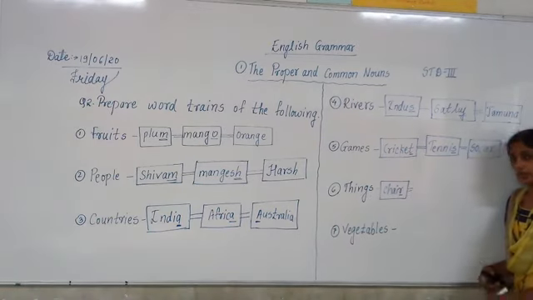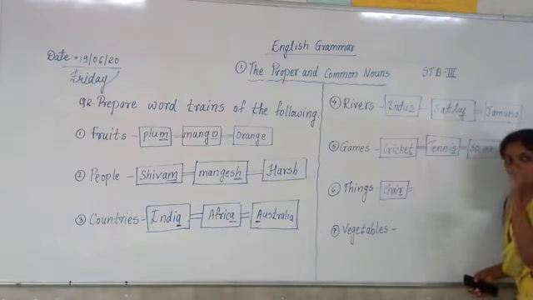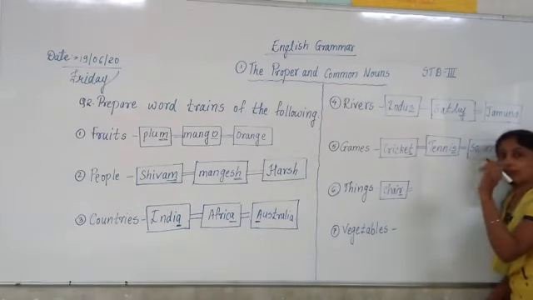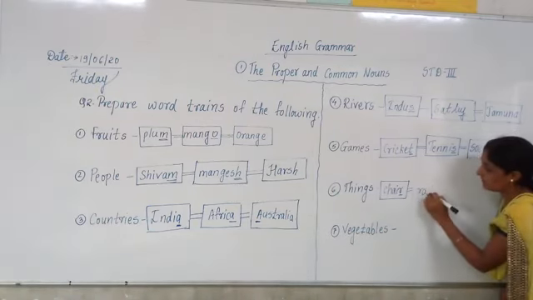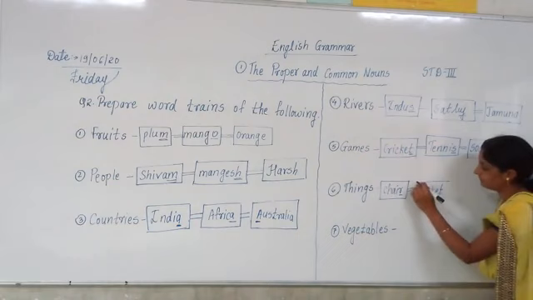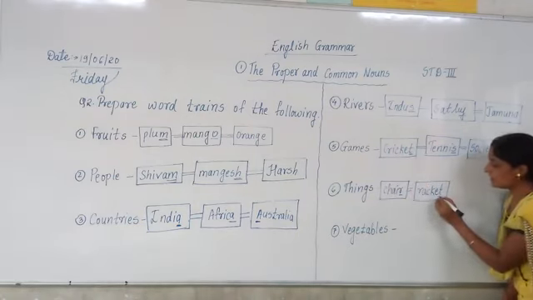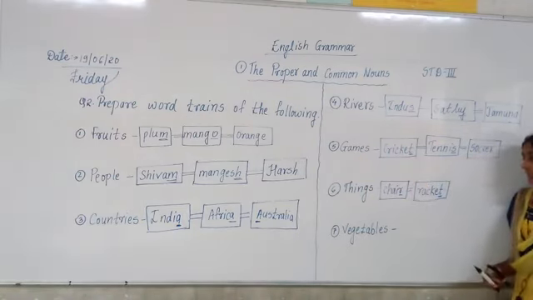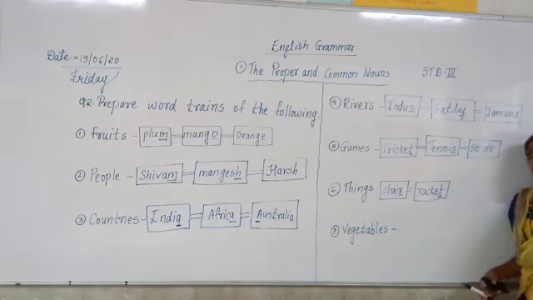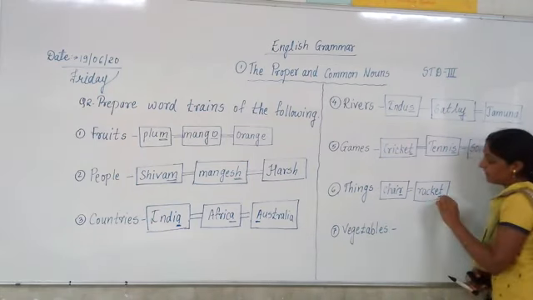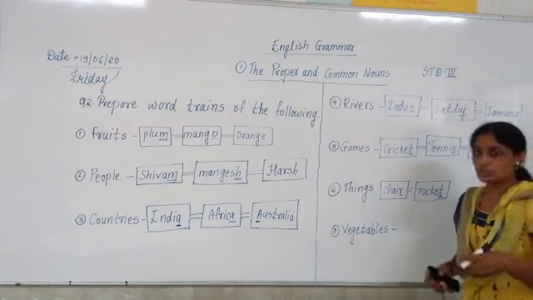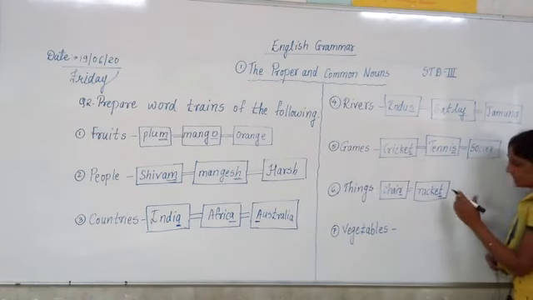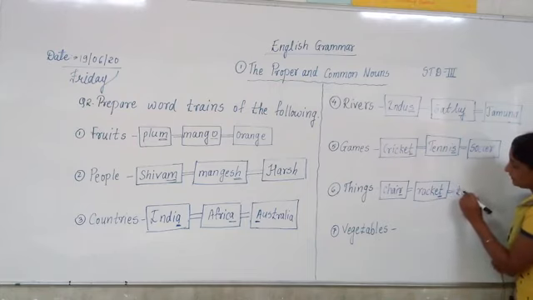So which thing will come after this? Racket. Do you have a racket at home? We play badminton with the help of a racket and shuttle. Racket? Yes, racket. The last letter in this word is T. Come on, tell another thing which starts with the letter T. You might have kept your books on a table. So table starts with the letter T. Yes, table starts with the letter T.